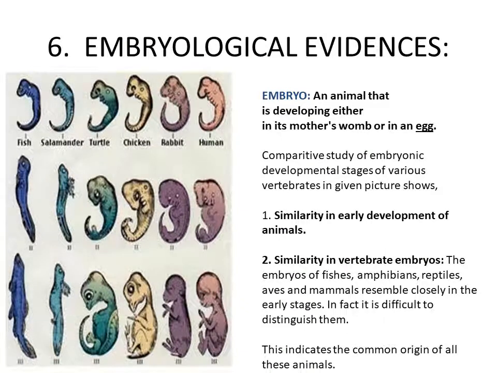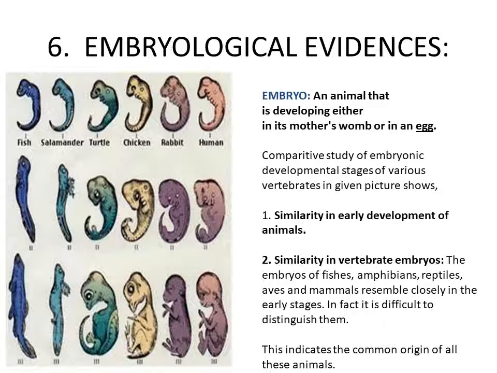Now let us move towards the last evidence, that is embryological evidences. Here in this image you all can see there are a number of embryos. Now what is an embryo? It is an animal that is developing either in its mother's womb or in an egg. In embryological evidences there is a comparative study of embryonic developmental stages of various vertebrates in the given picture.